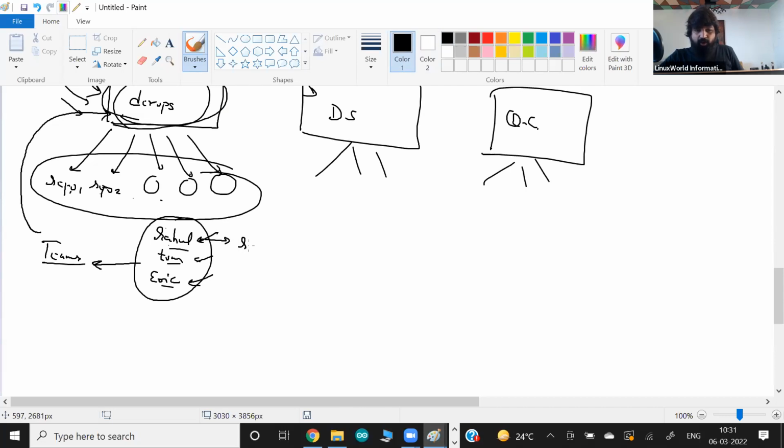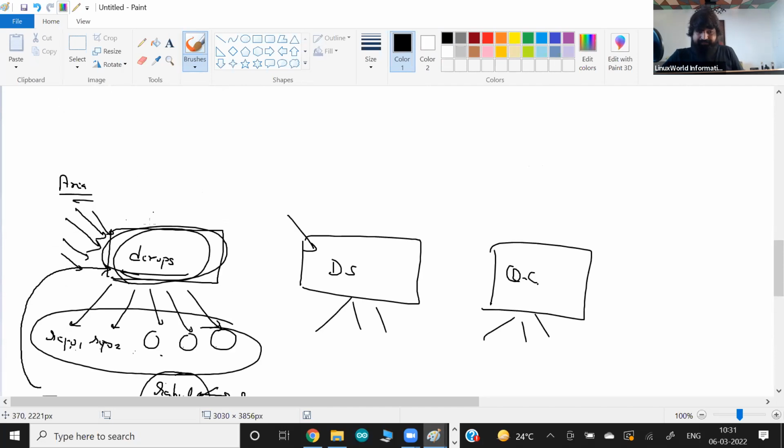But it is up to me what power I want to give each member of this team. I say Rahul can only read things in this DevOps area. He can see the content and clone the content, but he can't edit anything. But I want Tom to have write access to this area.